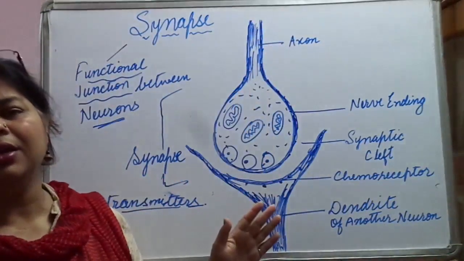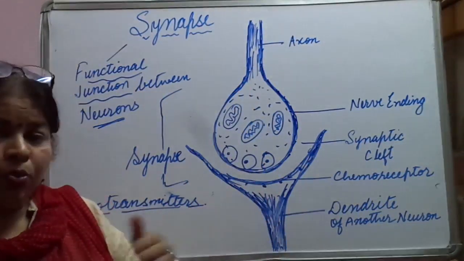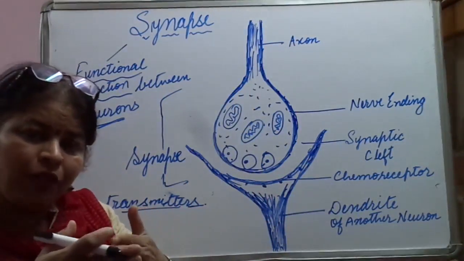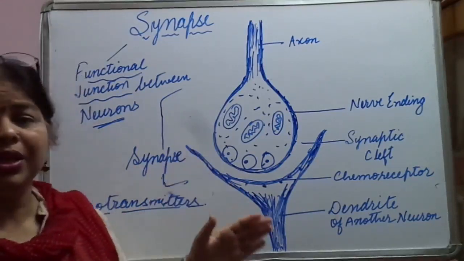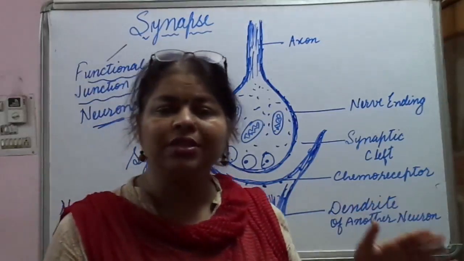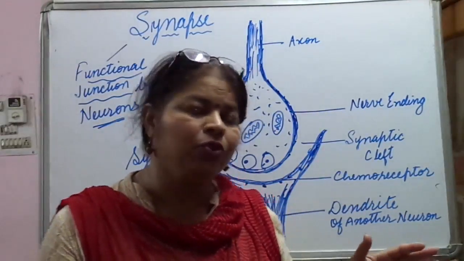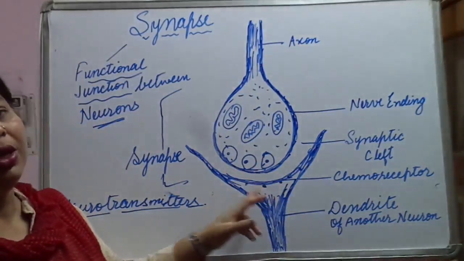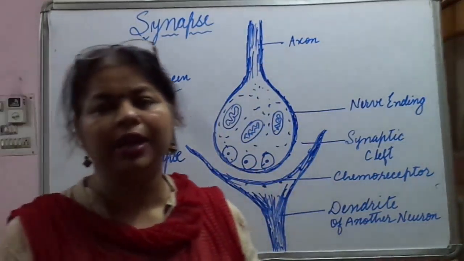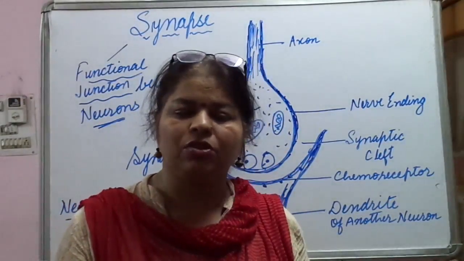It acts just like a valve. Valves open only in one direction, and if backflow is there, the valves close. So the same thing is happening here also. These neurotransmitters are diffused from the nerve ending to the dendron of the other neuron. We call them dendron also, we call them dendrites also.